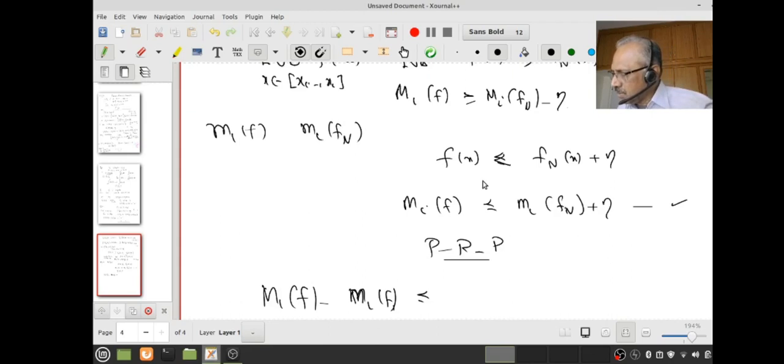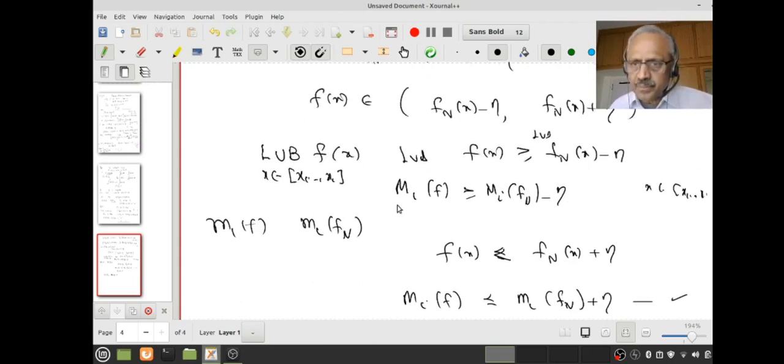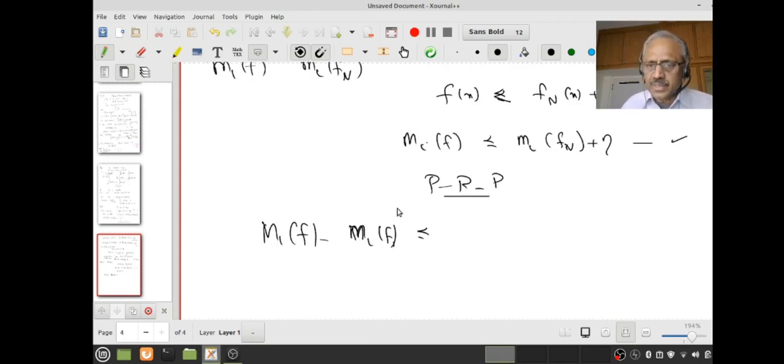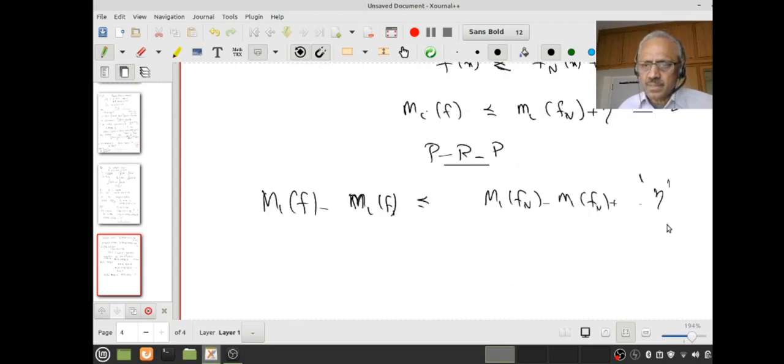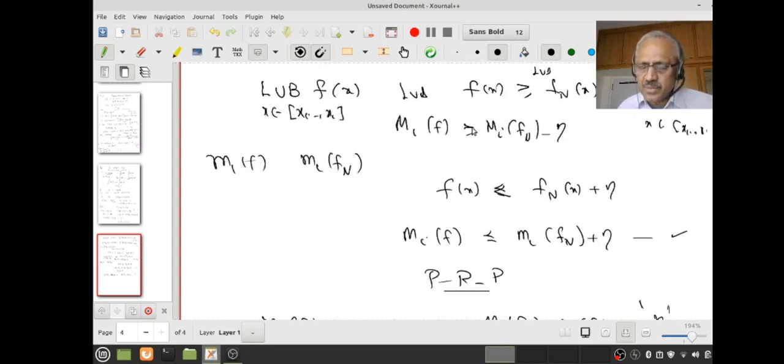I think I'm sorry, you see that I want to say it's less than or equal to capital mi of Fn minus small mi of Fn plus something to do with theta. You understand? Right, now I'm saying greater than or equal to, so that's not good.